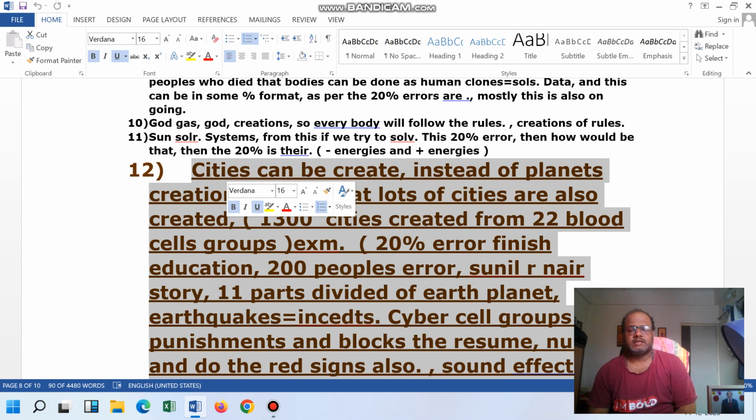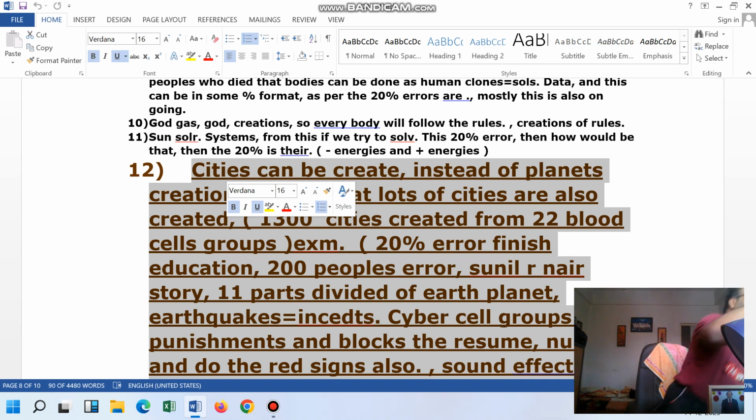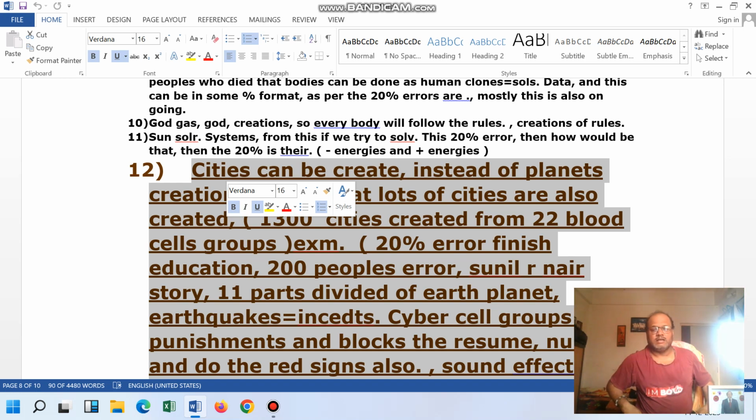Here we are discussing that the Earth planet was divided into 11 parts. So 11 parts were there of the Earth planet. The Earth planet was divided into 11 parts.